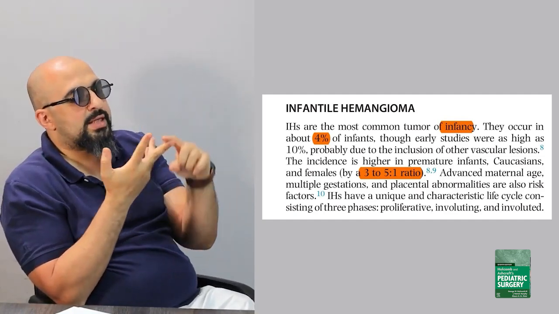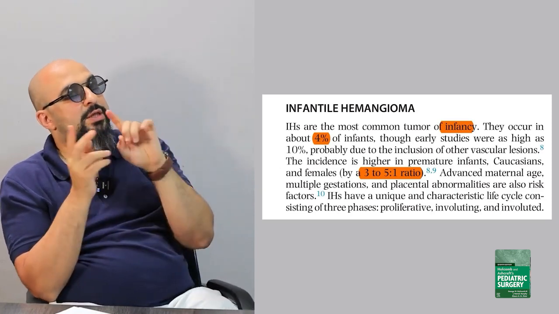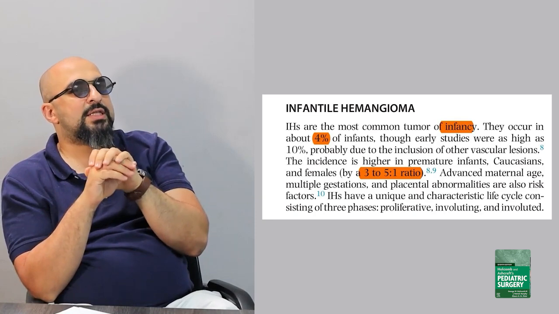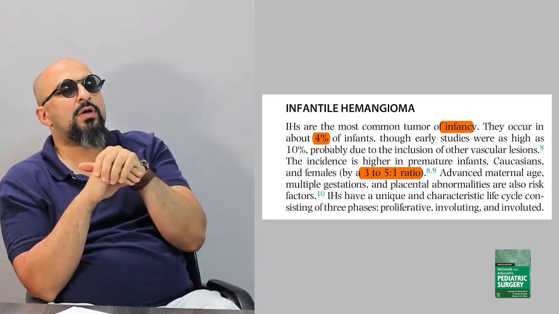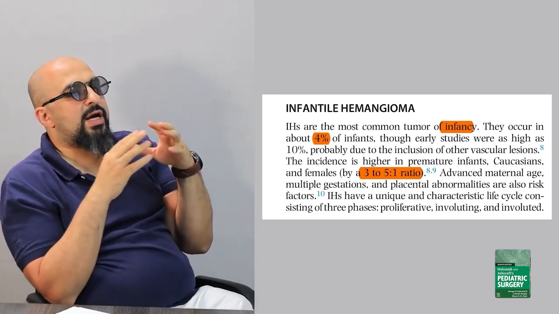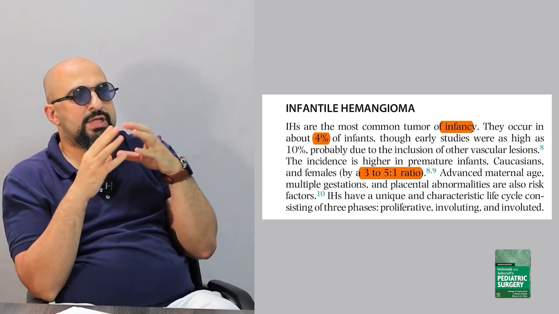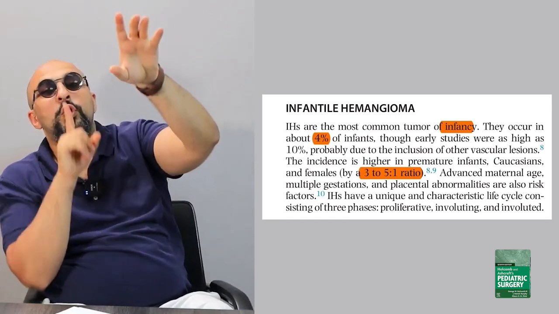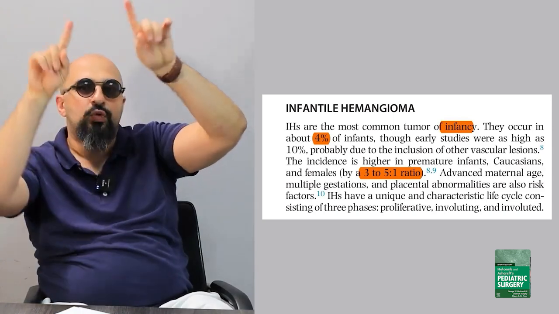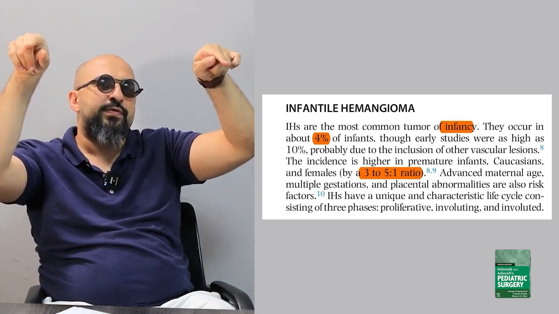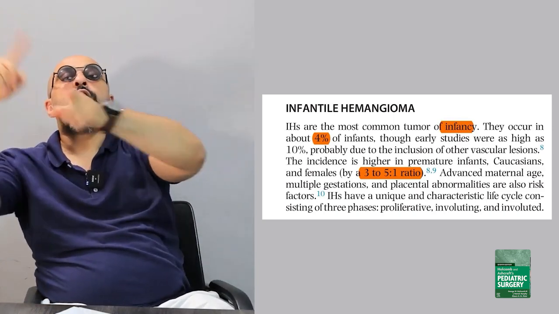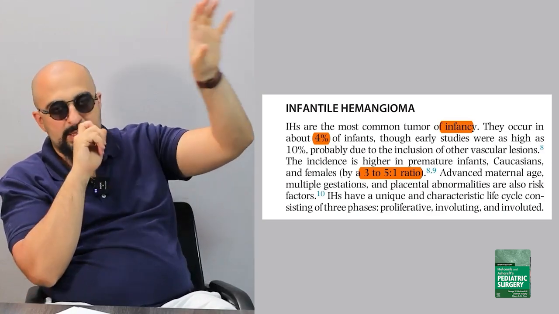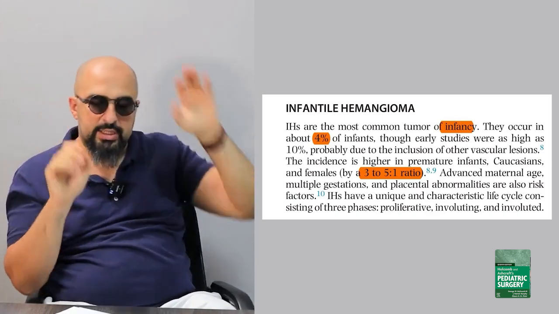Number 3, placental anomalies, because there is a theory of migration of the placental vessels or cells to the body of the baby. And they have a very characteristic life cycle consisting of 3 phases: proliferative phase, involuting phase, which we can call the stationary phase, and then involuted phase. So it's first a proliferative phase, then involuting, then completely involuted.